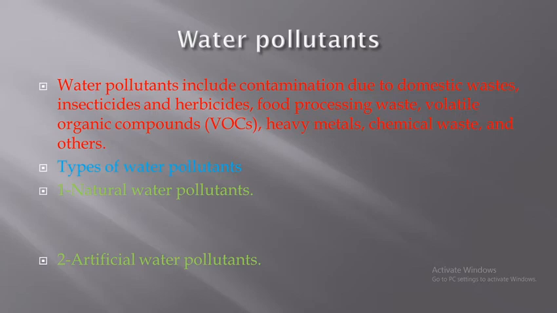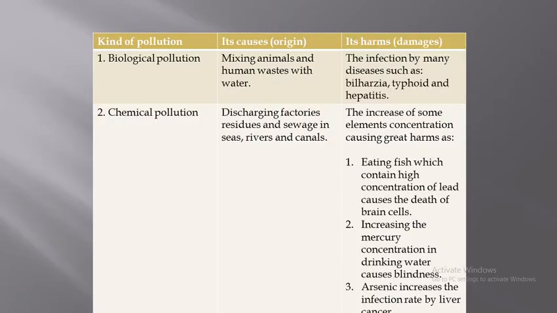The second type is the artificial water pollutants, which we are going to talk about in detail today. They arise from different human activities. They are classified into four types. First is the biological pollution, second is the chemical pollution, third thermal pollution, and finally the radiant pollution. Let's start with the biological pollution.